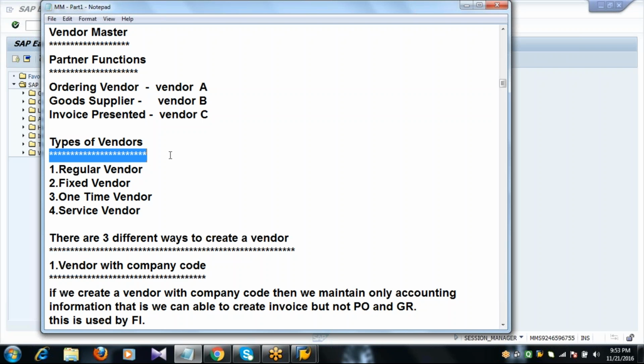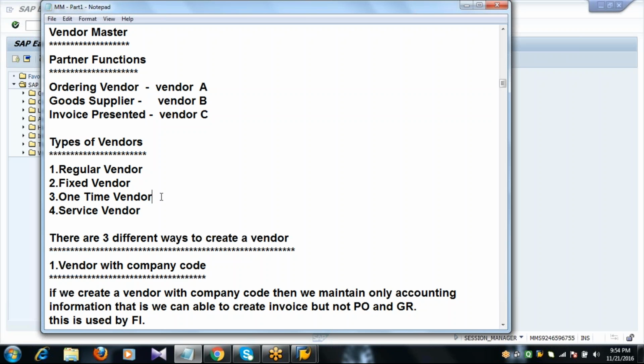Next, types of suppliers. Depending upon the business requirement or the customer's business process, we can subdivide or segregate the suppliers into types of vendors. A regular vendor means the company is doing business with the vendor regularly, 24 by 7, 365 days. That vendor we call a regular vendor. Fixed vendor: I have a material and I want to purchase it from a particular supplier, then we can fix the vendor for a certain period. That vendor is called a fixed supplier or fixed vendor.